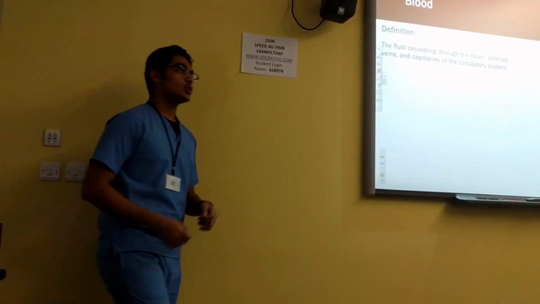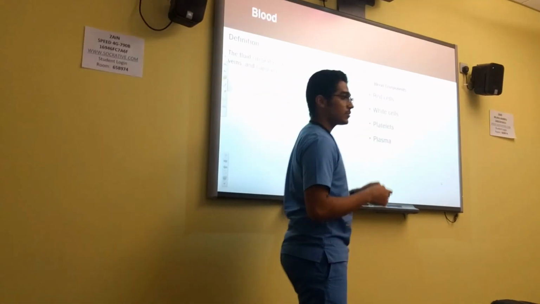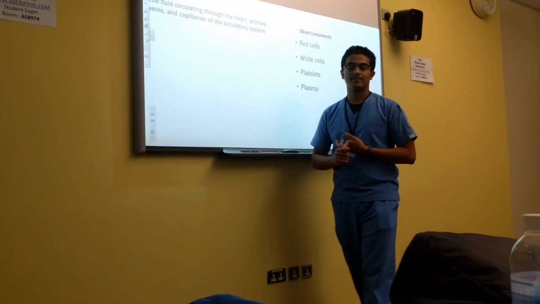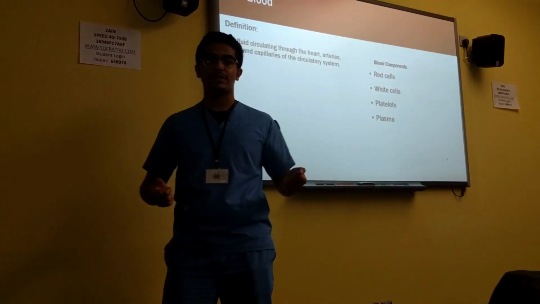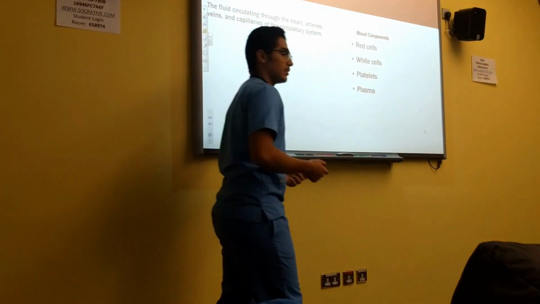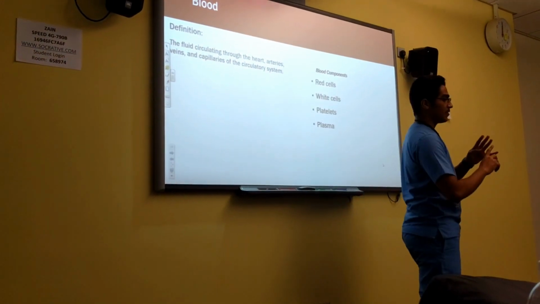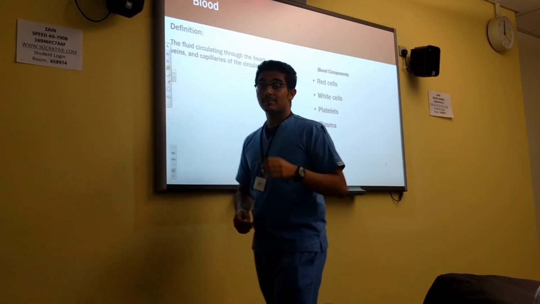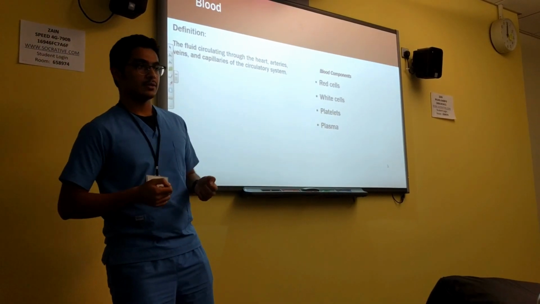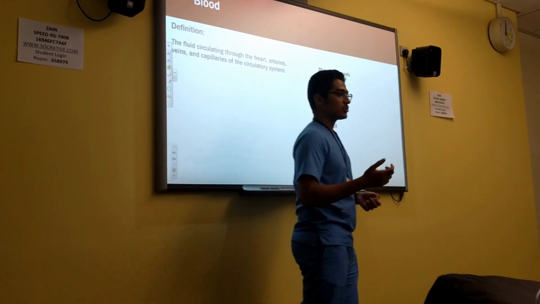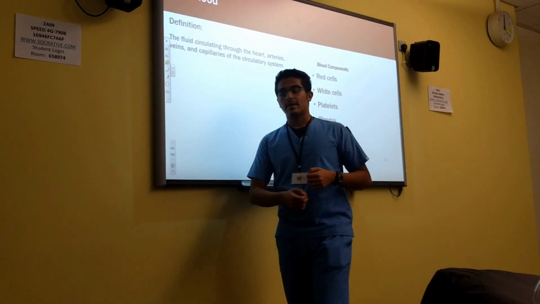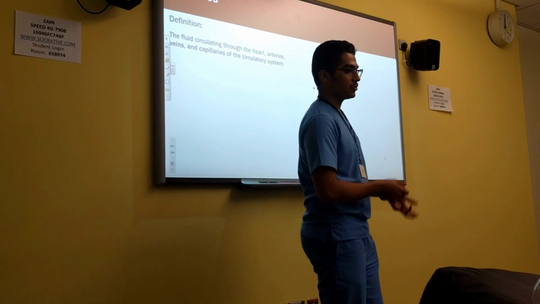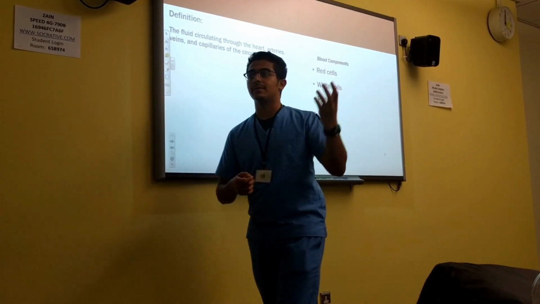The blood. So what is blood? Blood is the fluid circulating through the heart, arteries, veins, and capillaries. But it's not just a fluid. It's a connective tissue, and its main components are four: the red blood cells, the white blood cells, the platelets, and the plasma. The red blood cells contain a protein called hemoglobin, which carries the oxygen to the cells. The red blood cells are also responsible for carrying waste, such as CO2 or carbon dioxide, back to the lungs and outside of the body.